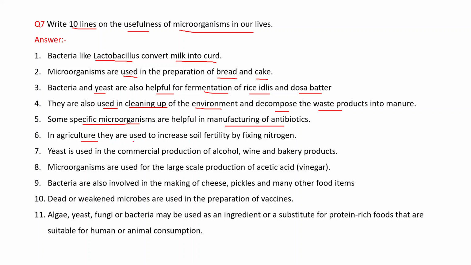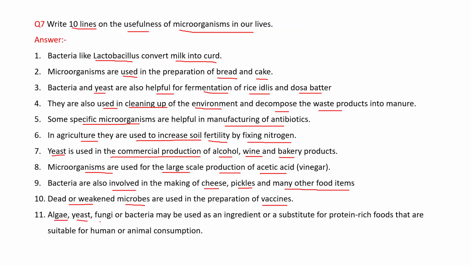In agriculture, they are used to increase soil fertility by fixing nitrogen. Yeast is used in the commercial production of alcohol, wine, and bakery products. Microorganisms are used for the large-scale production of acetic acid, that is the main component of vinegar. Bacteria are also involved in the making of cheese, pickles, and many other food items. Dead or weakened microbes are used in the preparation of vaccines.